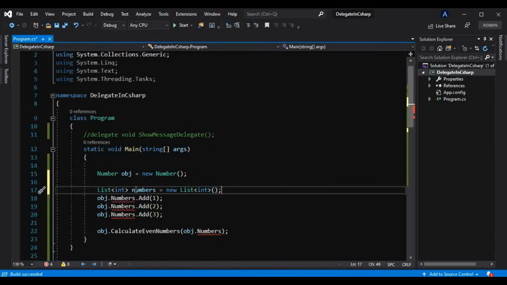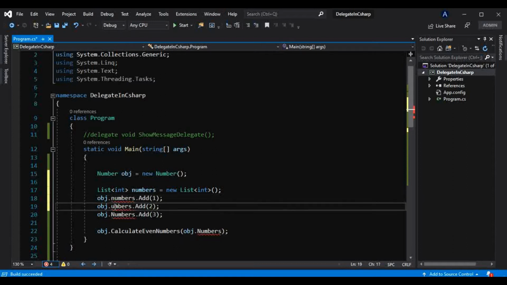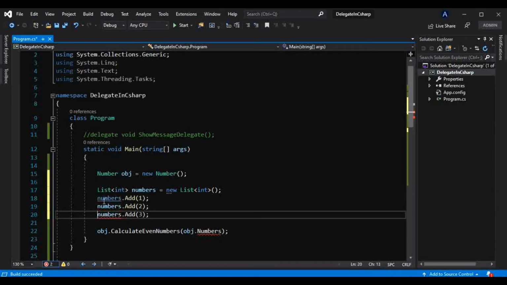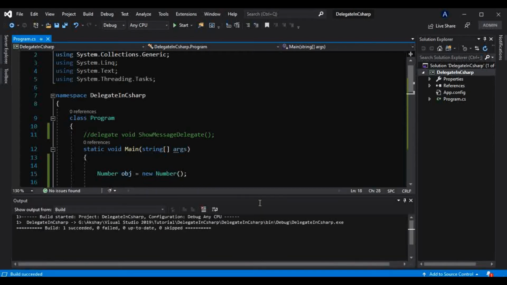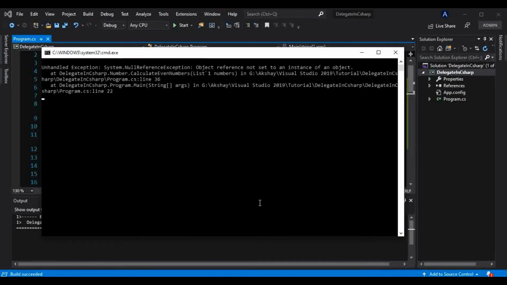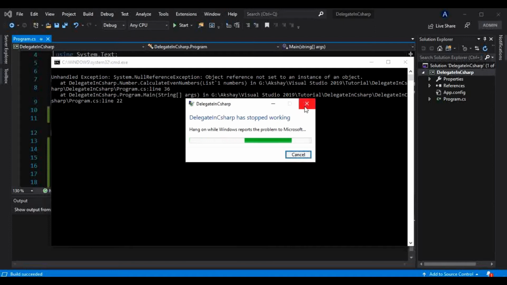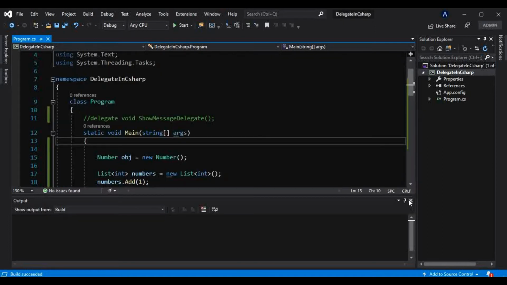I will make that n a small n, and I will remove that, because we are directly creating that list here, and I will pass that numbers list here. Okay, and I will run this. Yes.